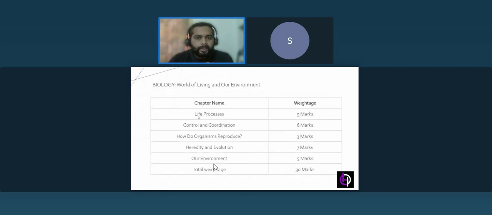Then coming to biology, you can see life processes contains 9 marks, control and coordination is 6, how do organisms reproduce 3 marks, heredity and evolution 7. So first start in biology with life processes, then go to heredity and evolution. And if you see our environment, it contains 5 marks and it's just an easy one. You can go with this chapter, no need to put a lot of time.